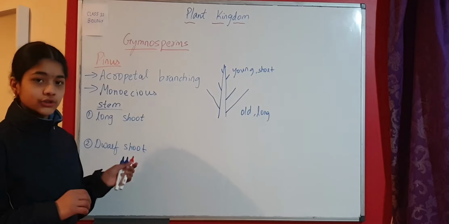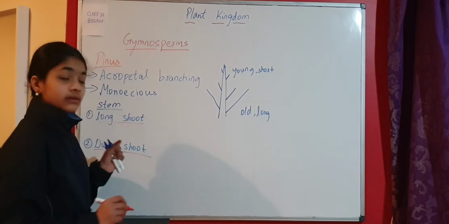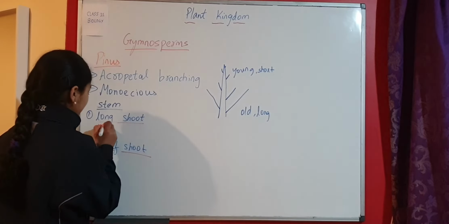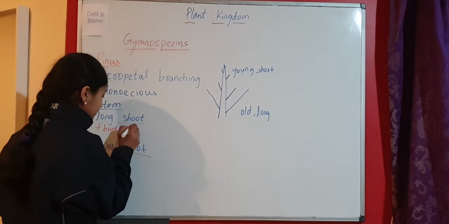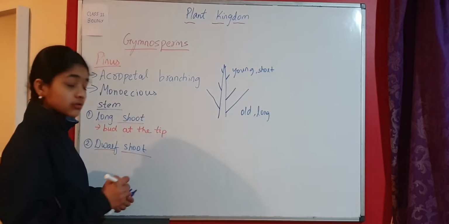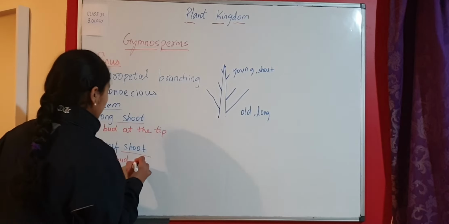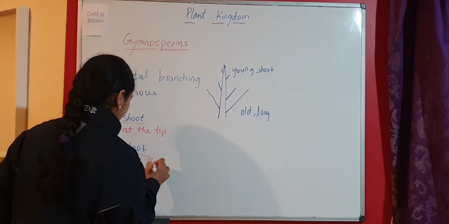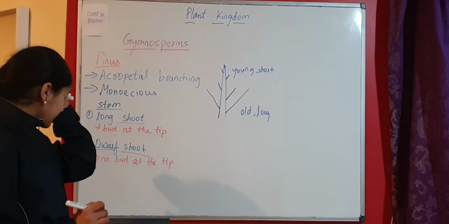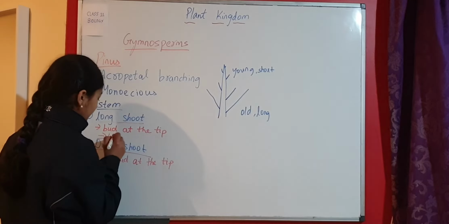So there is long shoot and there is dwarf shoot. Now in case of long shoot, there is a terminal bud, or a bud at the tip. In case of dwarf shoot, there is no bud at the tip. So there is no terminal bud. Now we said that there is a bud at the tip in case of long shoot. That means this long shoot has unlimited growth.